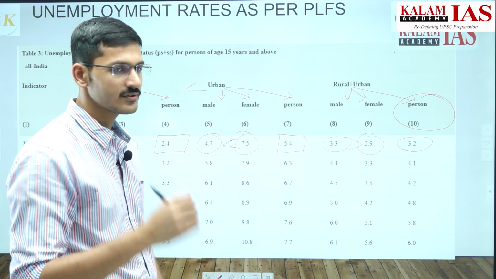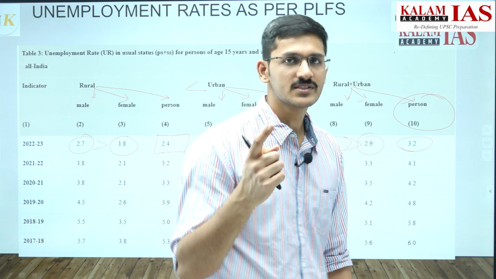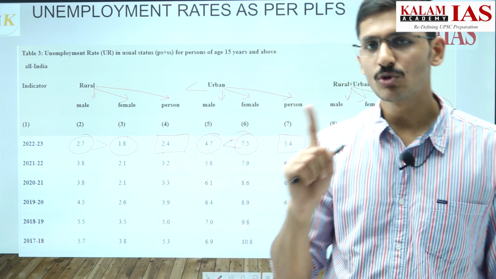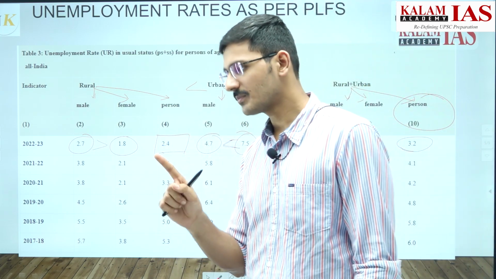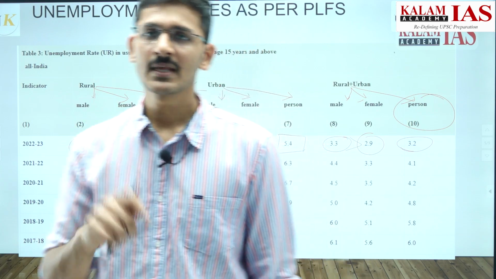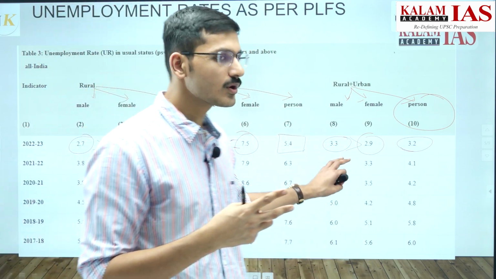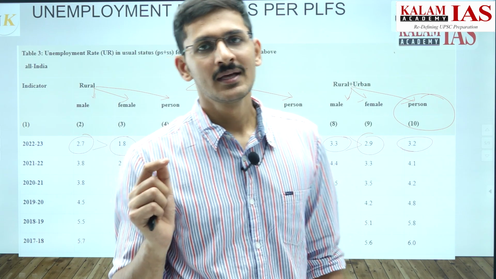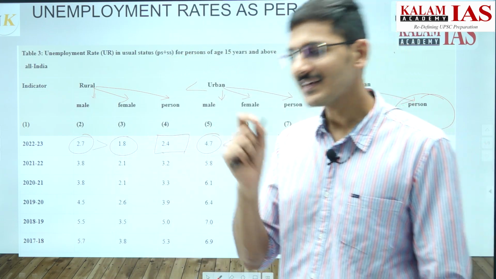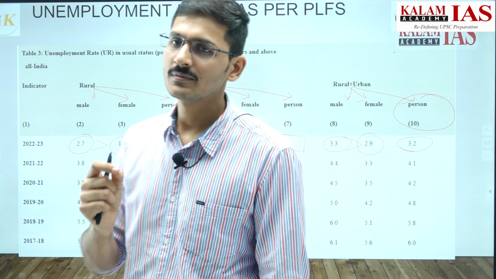So we have learned three things till now. First is that the rural areas have lower unemployment compared to urban areas overall. Next is, if we consider overall unemployment among male and female, the unemployment among female is lower than the unemployment among male.